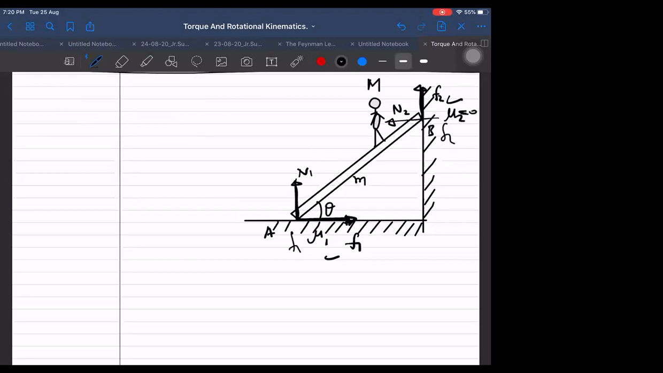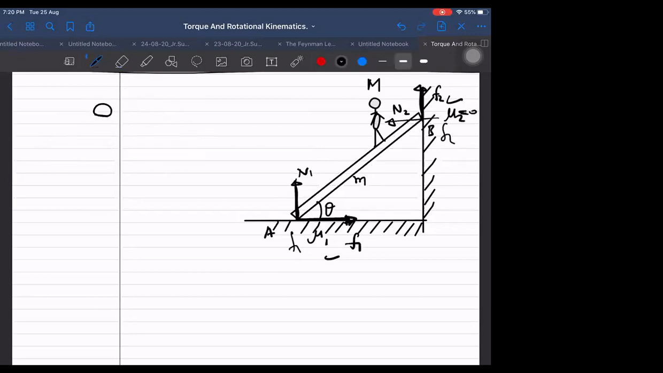Or they will say that this system is just about to slide. If it is given it is just about to slide, then the unknowns will be only N1 and N2. F1 and F2 will no more be unknown because F1 can be written as mu1 N1 and F2 can be written as mu2 N2. Then those things will become known. So they can say this also, that the system is just about to slide.